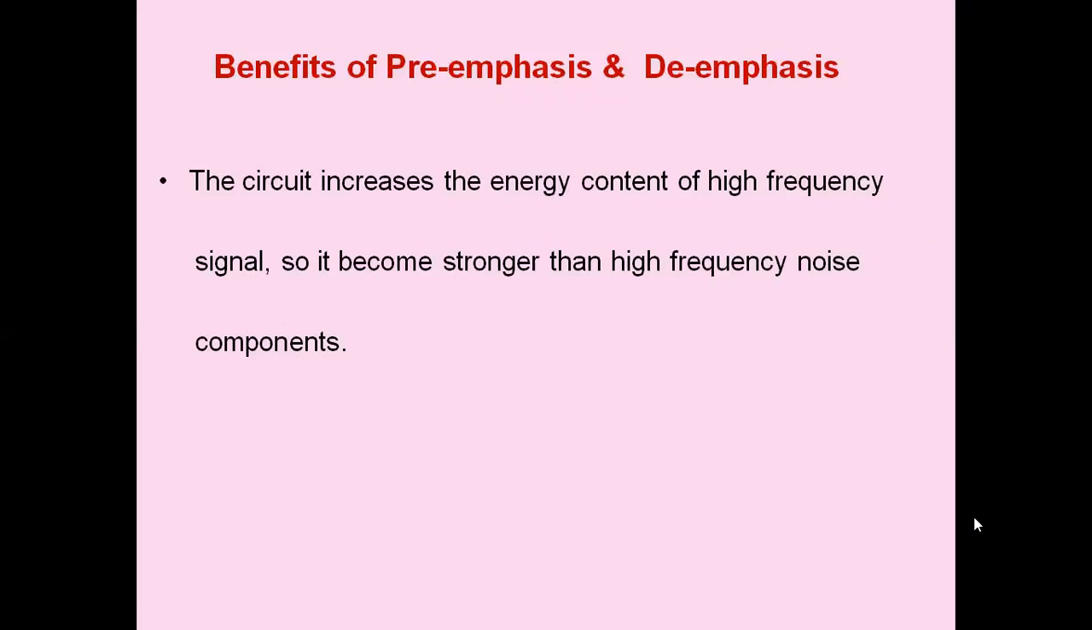So what are the benefits of pre-emphasis and de-emphasis? The circuit increases the energy content of high frequency signal, so it becomes stronger than high frequency noise component. So signal to noise ratio is improved. It improves signal to noise ratio because the noise is very much minimized.